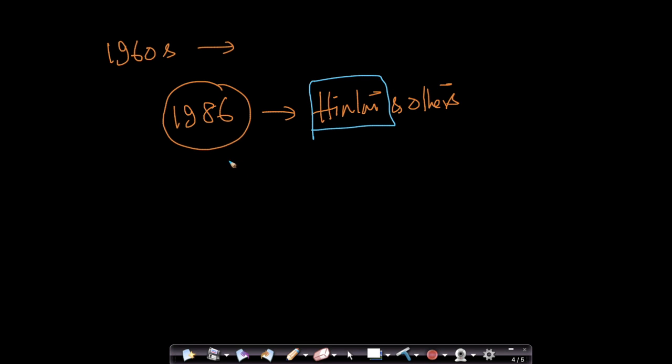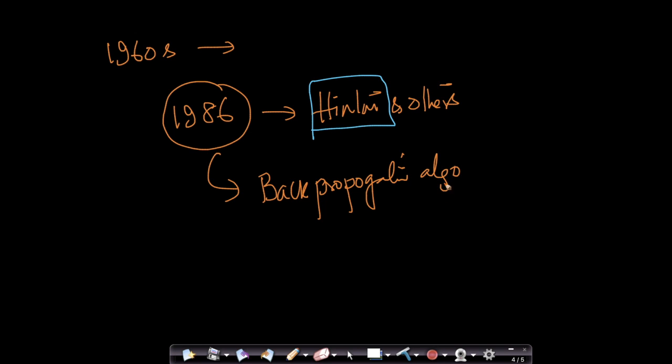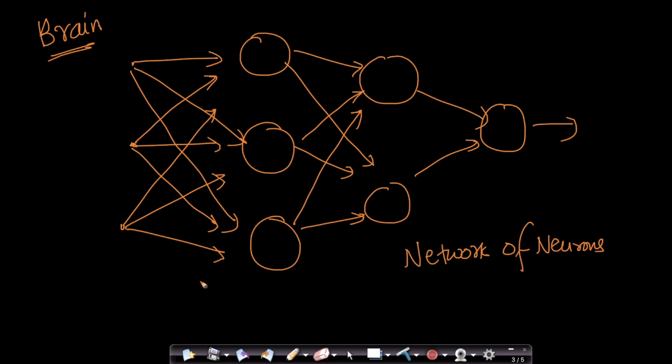So they came up with this seminal work called backpropagation. It is one of the greatest ideas in the whole of machine learning. Remember, the backpropagation algorithm, in a nutshell, is just the chain rule. It's literally nothing but the chain rule of differentiation with some simple hacks around it. But they came up with a very nice algorithm to train these networks, to actually learn something out of these networks of neurons.